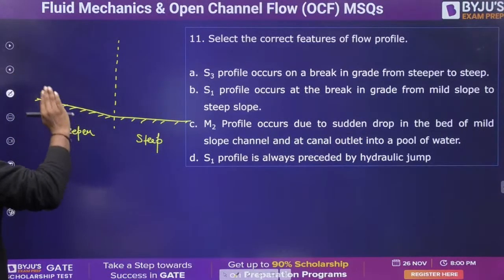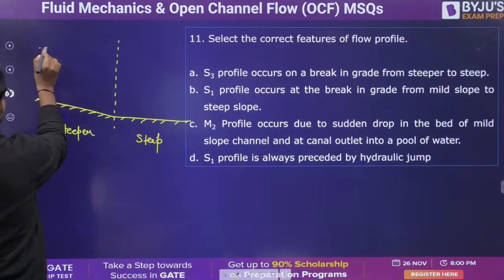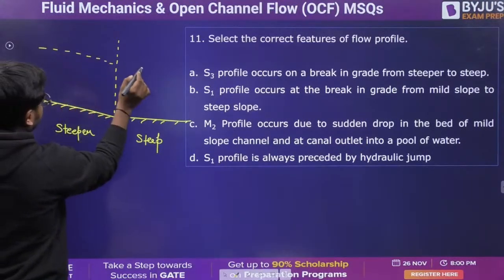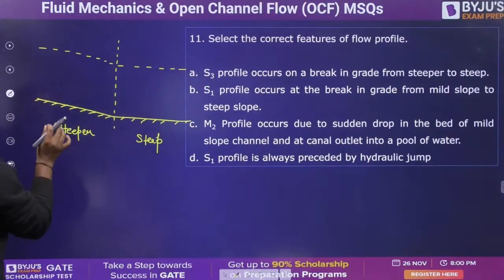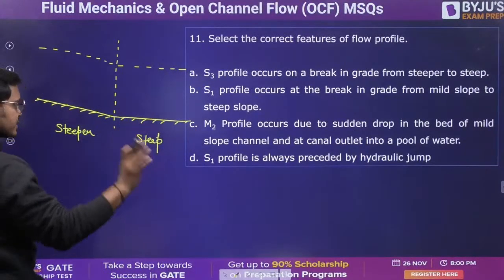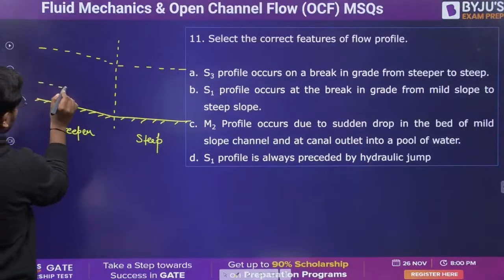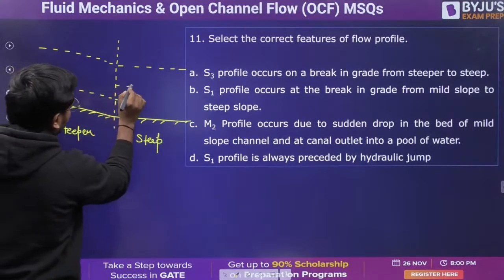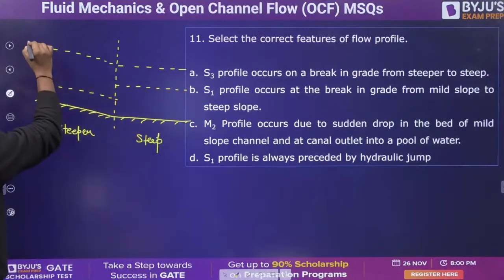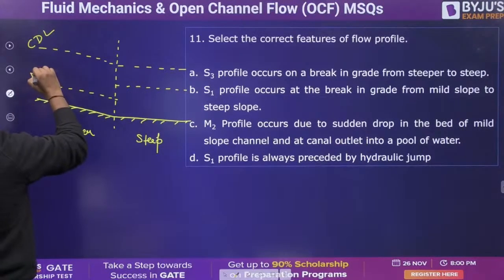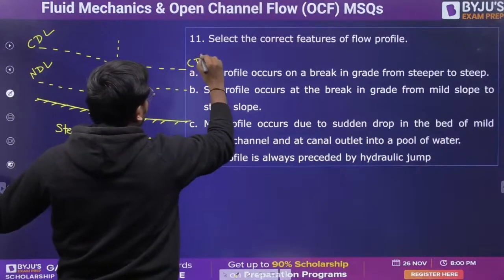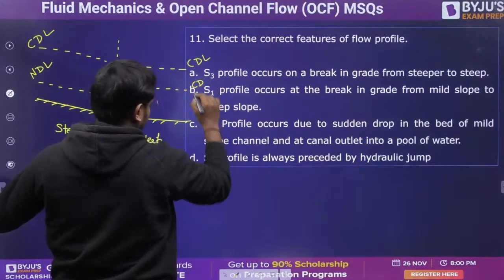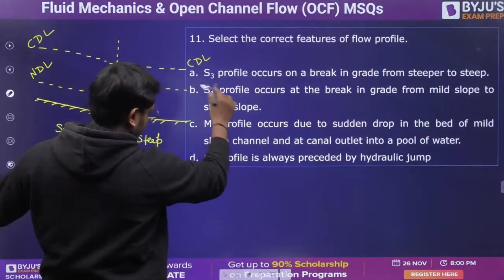Here, this is the critical depth, which remains constant, doesn't matter what the flow is, it depends on discharge only. Steeper the slope, lesser the normal depth. So this is your CDL, this is your NDL. So you have to go NDL to NDL.